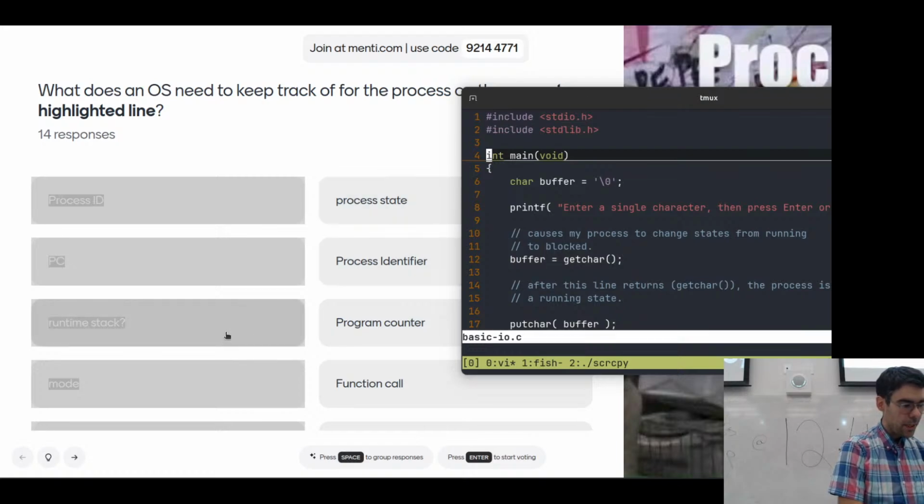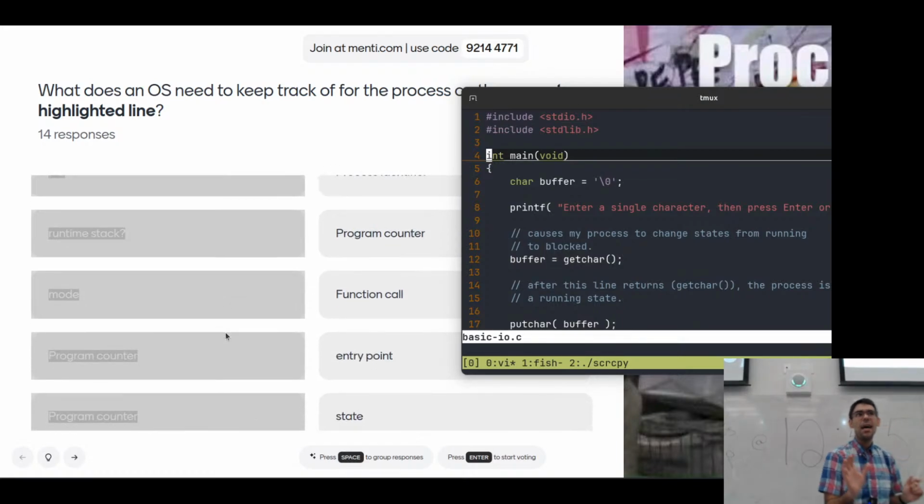Runtime stack, yes, yes, yes. I'm actually going to broadly change this to be variables and memory. I'm writing this down too. So I'm going to put my screen up. I just can't have 15 screens open here at the same time. A function call.